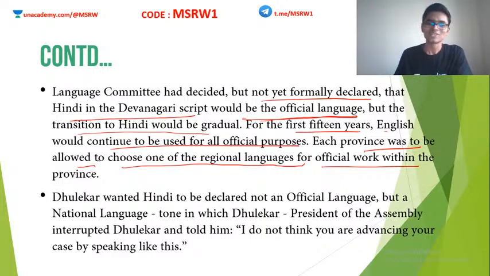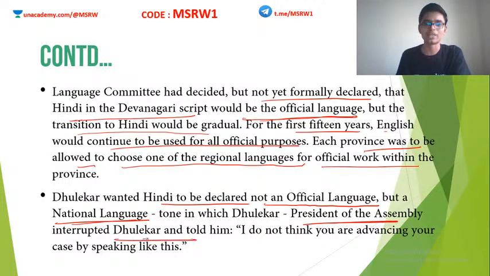but Dhulekar came to cause more trouble. Dhulekar wanted Hindi to be declared not just as an official language but as national language, and he said this in a tone that did not favor anybody. He put this out in a very drastic fashion that it created a huge pandemonium in the Constituent Assembly. Finally, the President of the Assembly himself had to interrupt Dhulekar, saying that I do not think you are advancing your case by speaking like this.